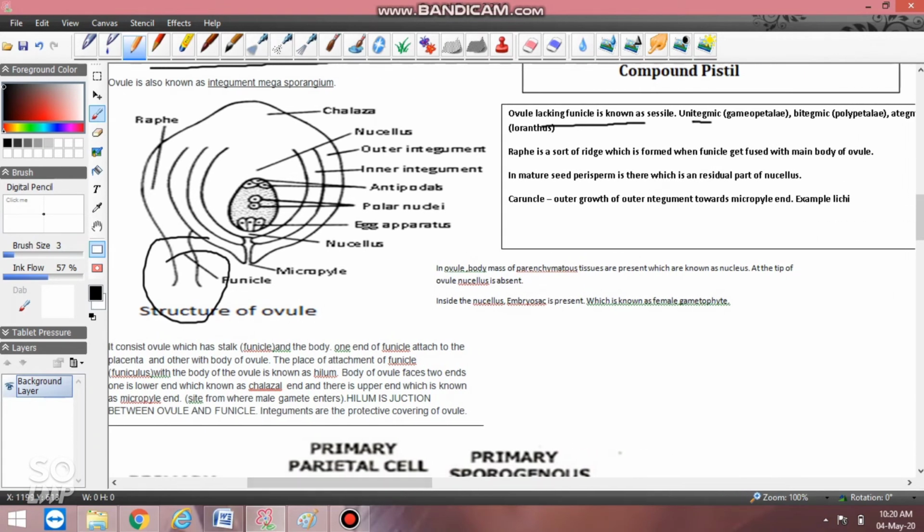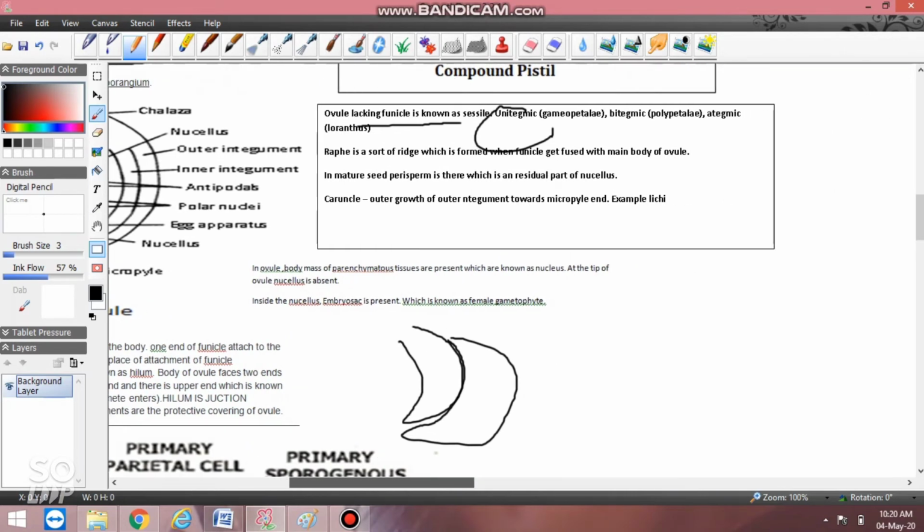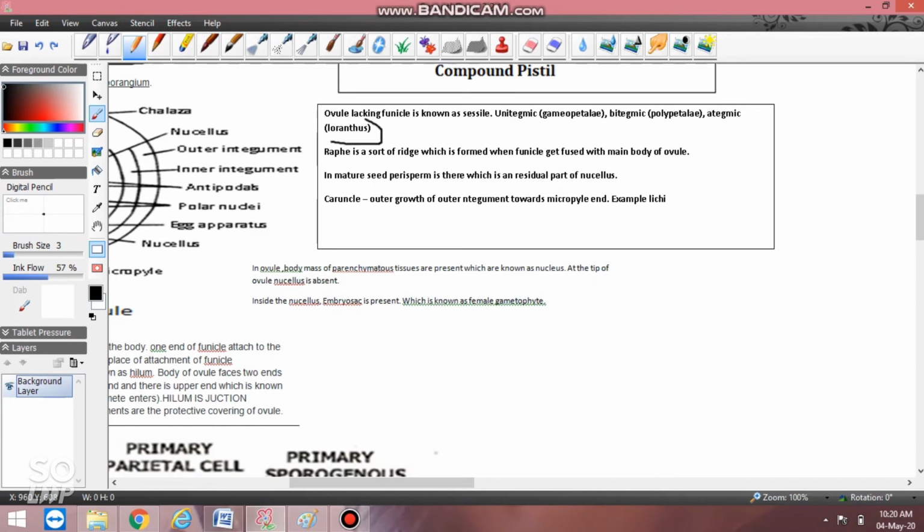Unitegmic is when there is one layer of integument. When there are two layers of integuments, it is bitegmic. When there is no integument layer, it is ategmic. A very common ategmic example, which they ask many times, is Loranthus, right? So raphe is the portion where the funicle is fused with the ovule.